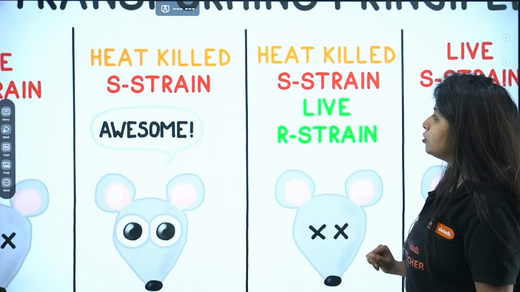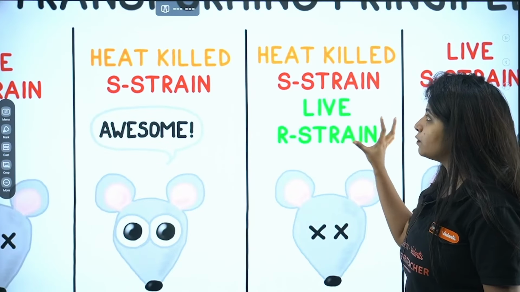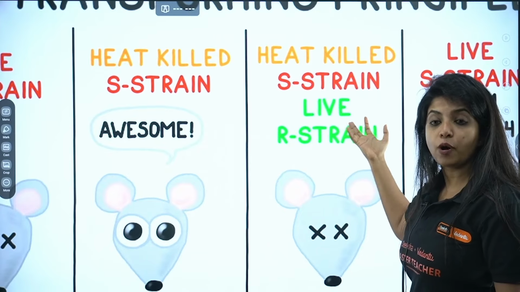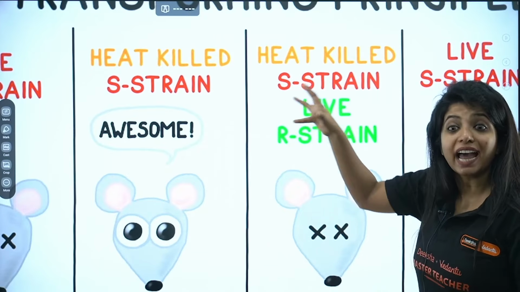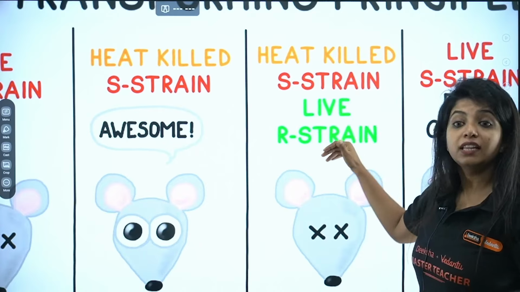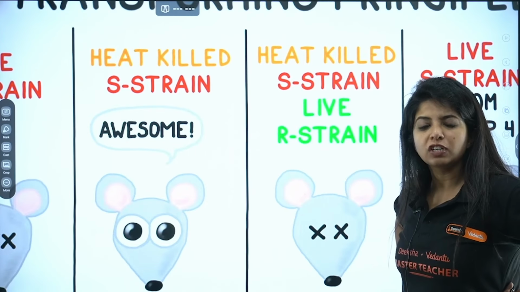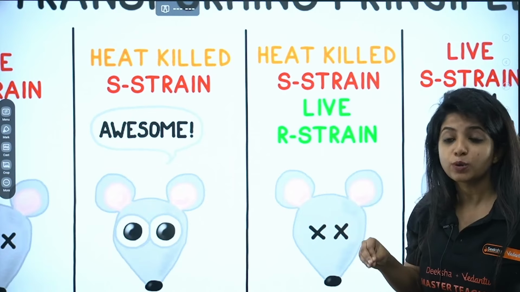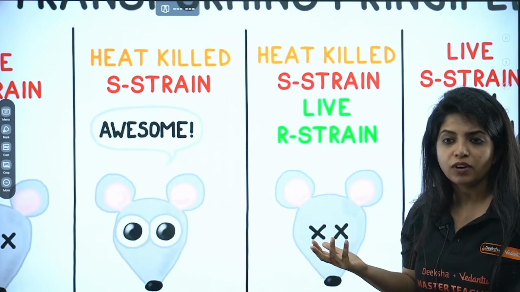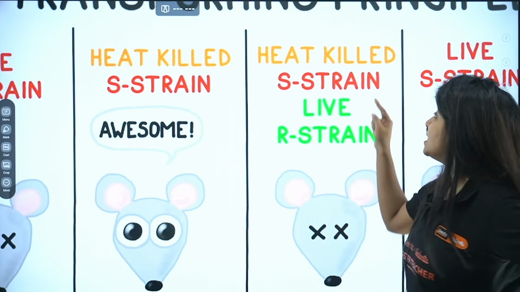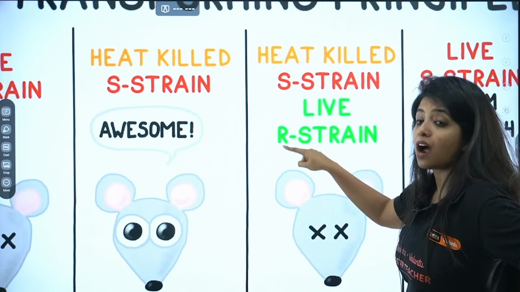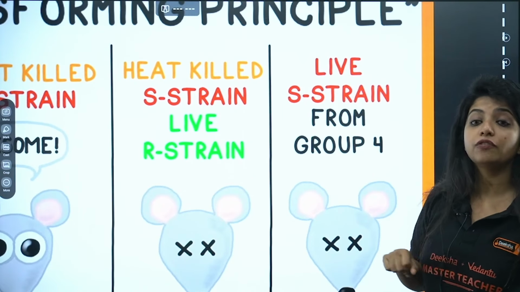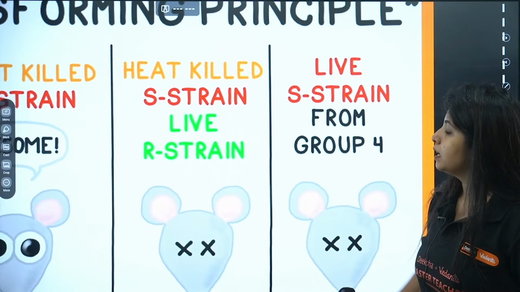So he came to the conclusion that the R strain is getting transformed into the S strain, into the live S strain, not the heat killed S strain. Why did he come to a conclusion like that? Because he could find live S strain in the mouse. We didn't put in the live S strain. How did it come? Probably something was transforming the R strain into the S strain, because live S strain was recovered from this group of mice.